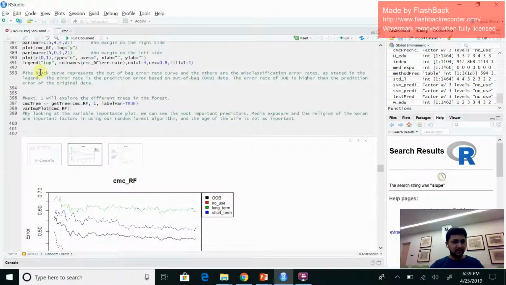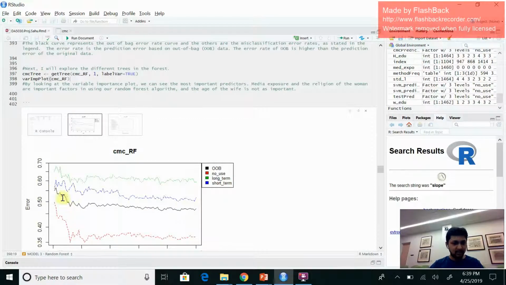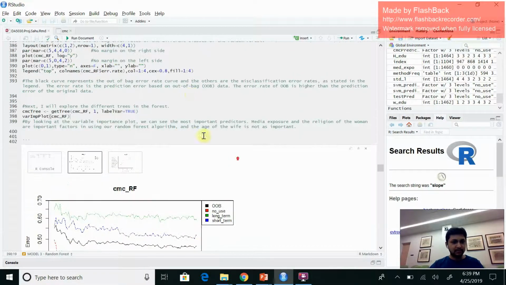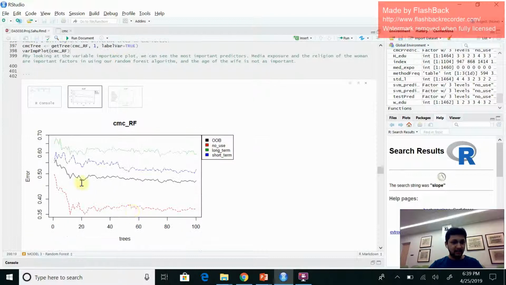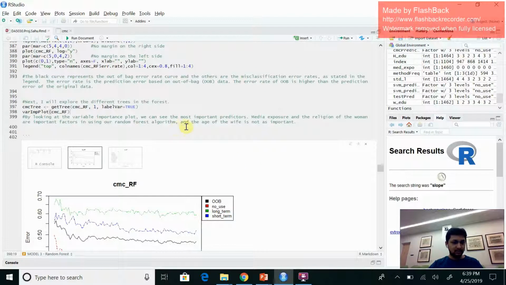So the black curve represents the out of the bag error. This one, as you see, is the black curve. And others are the misclassification error rates as stated in the dataset. The error rate is a prediction error rate, the black one. The out of bag error rate is higher than the prediction of the original dataset. So that means there is higher error rate in my dataset.